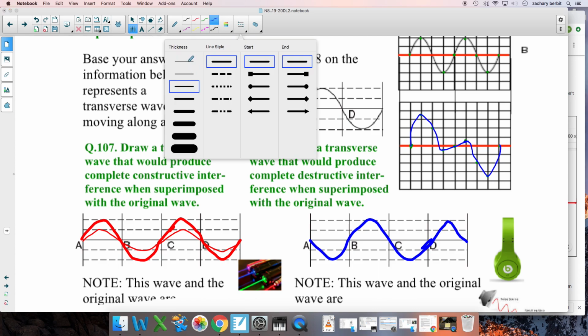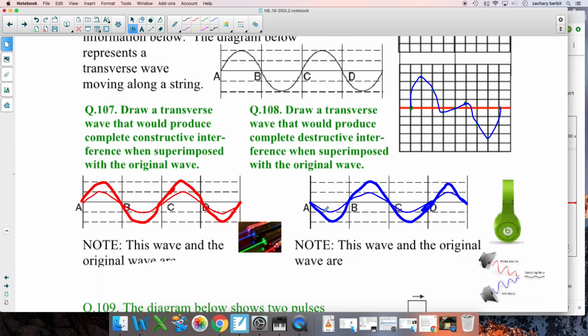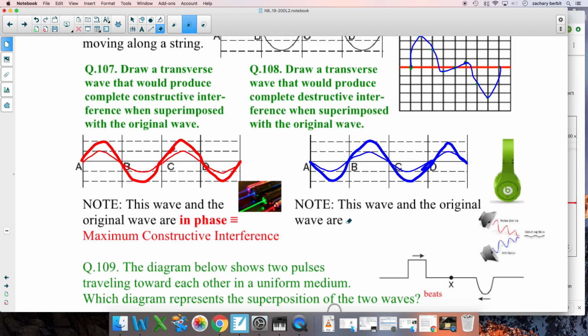What would also destructively interfere with this? This one would too. As long as the troughs are matching crests and the crests are matching troughs. Cool. So I'm going to show you some proof of this in just a moment. This wave and the original wave, this one right here, are called in phase, which gives you max constructive interference. This wave and the original wave being up here, are 180 out of phase, which gives you maximum destructive interference.